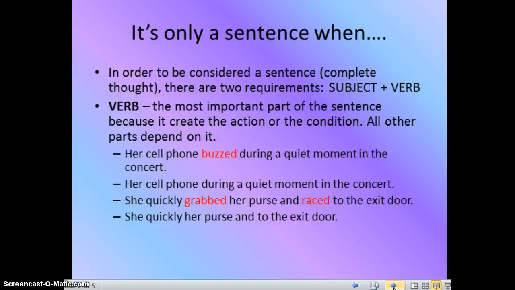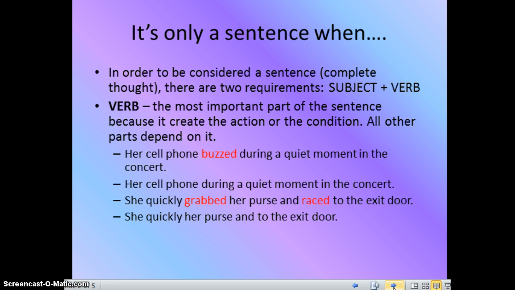If that is the only two words you have that have a period at the end of it, a capital letter at the beginning, then you would have a sentence because you have a subject, she, who is doing something, ran. Now the verb is the most important part of the sentence because it creates the action that's going on or the condition, the state of being that the subject is in. So all the other parts depend upon it.